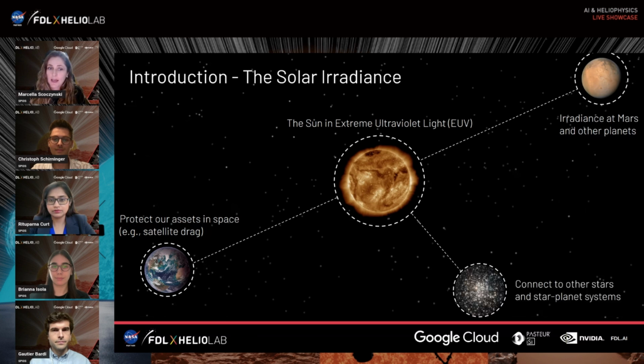Improving our understanding of the sun dynamics and physics can help us to connect it to other stars and star-planet systems. By studying the sun in detail, we create a reference point that potentially improves our understanding of other stars and then planetary systems, contributing to the search for habitable worlds.